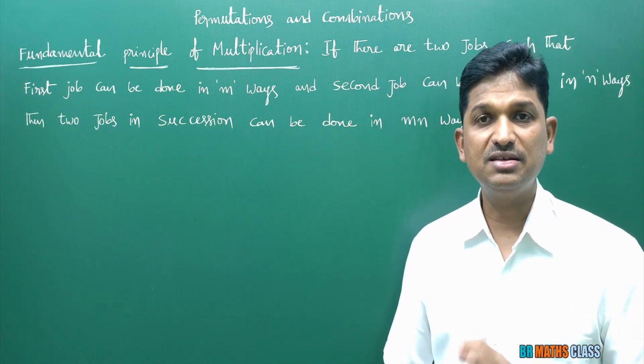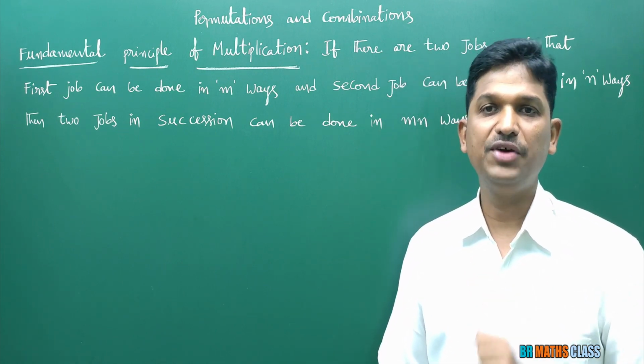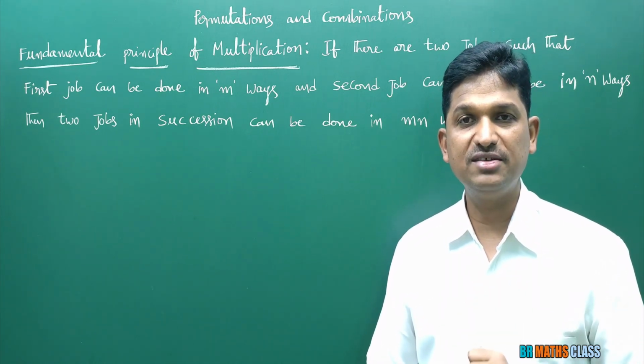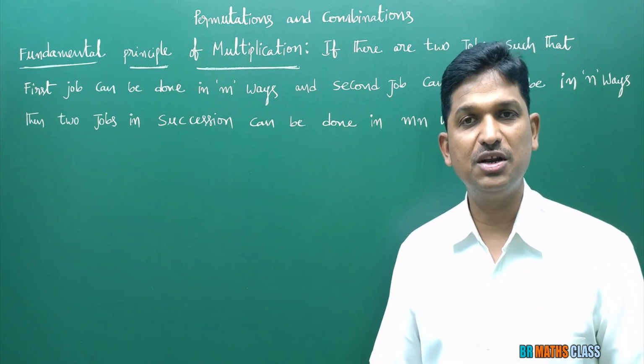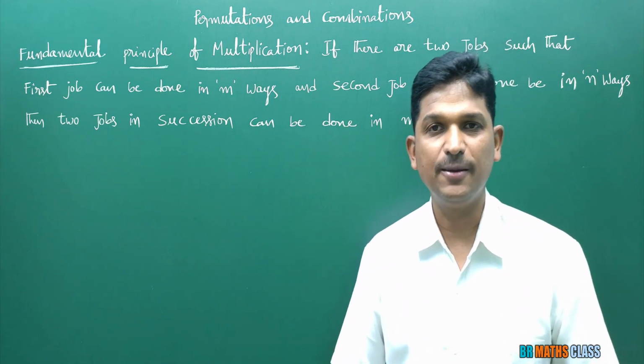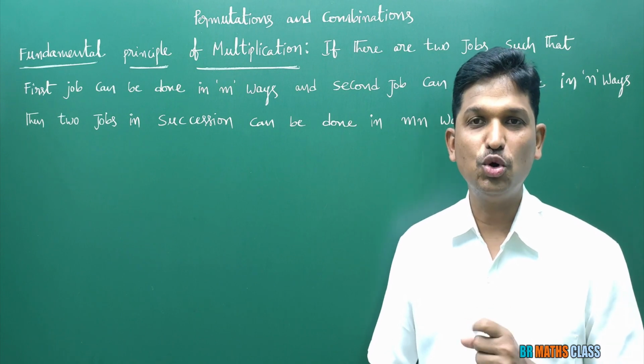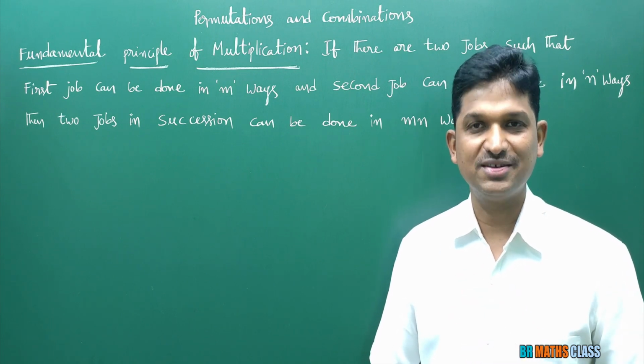This is the fundamental principle of multiplication. You can understand this with the help of examples very easily. Now, I'll take two examples. With these two examples, you can understand this fundamental principle of multiplication very easily. Remember, this is a very important definition. Throughout this chapter, we are going to use this definition.